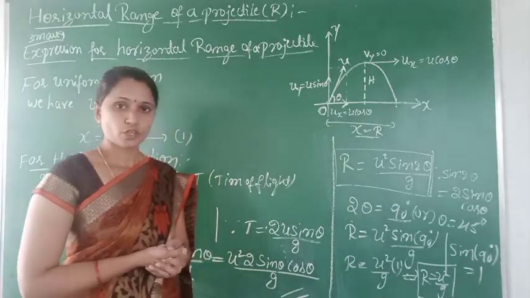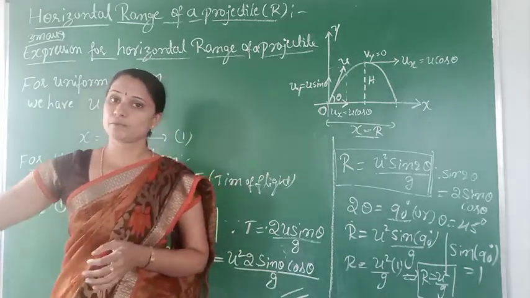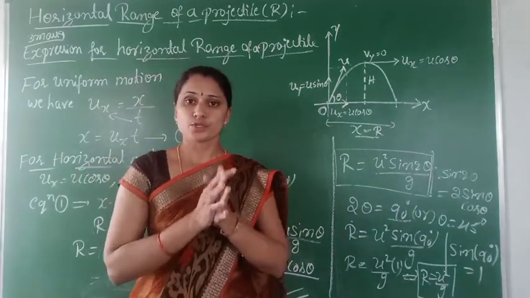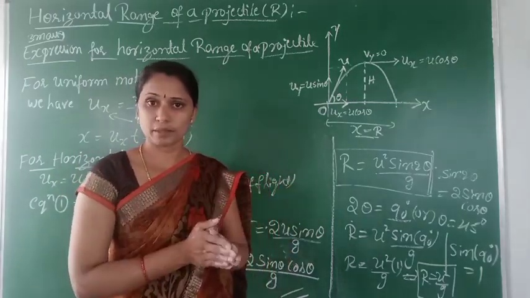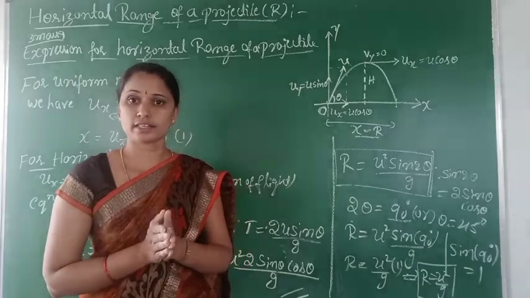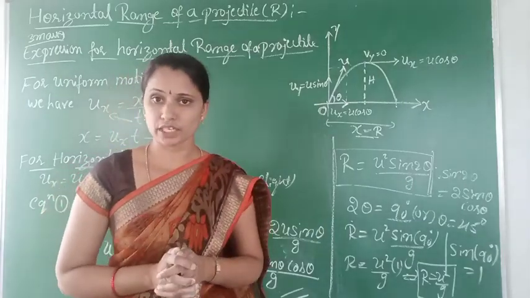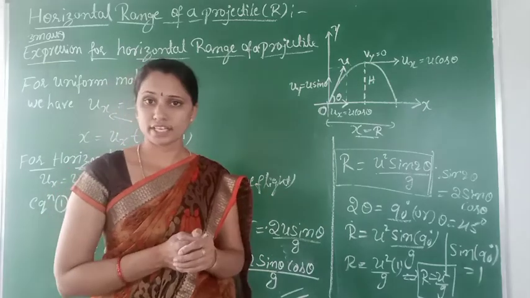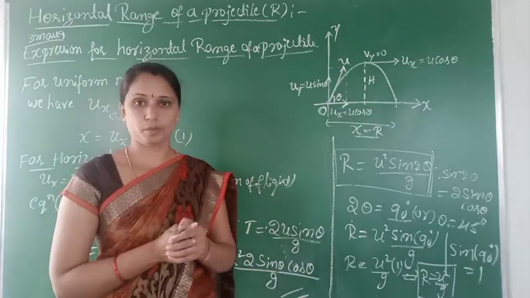Clear? So how do we define the horizontal range of projectile? The horizontal range of projectile is the maximum horizontal distance traveled by the projectile from the point of projection, known as the horizontal range of projectile or range of projectile.